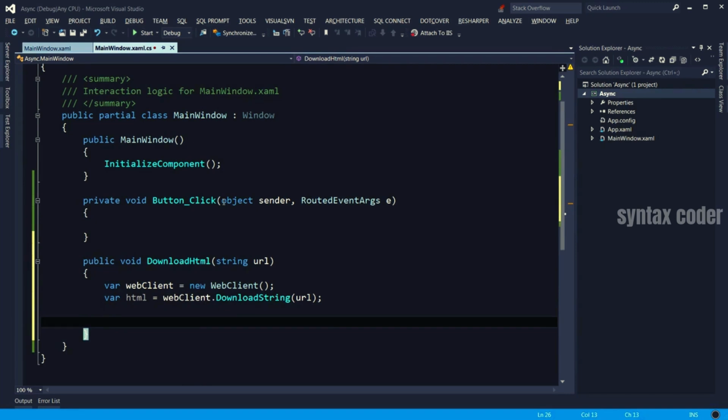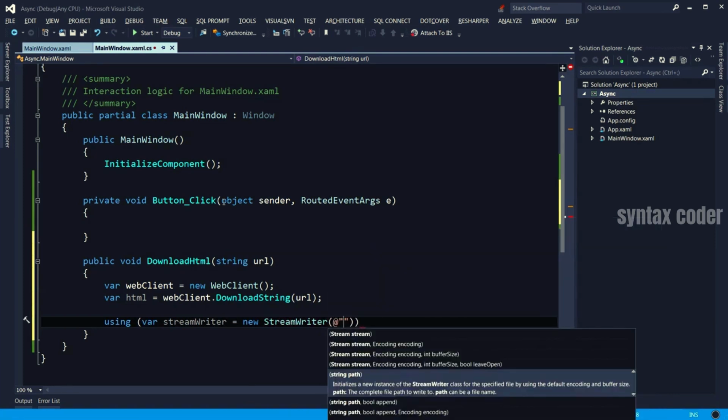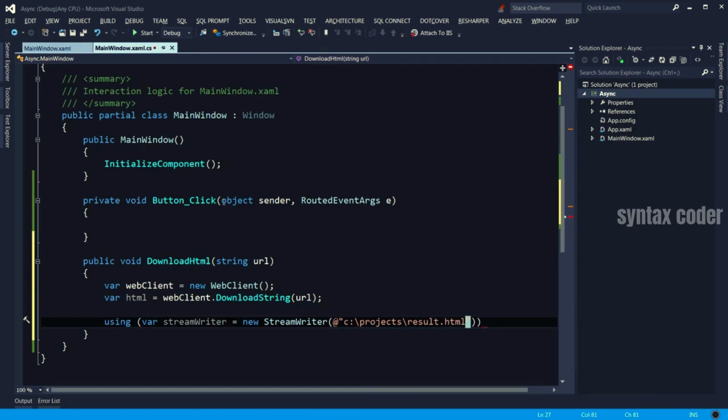Now we need to write that HTML to a file on the disk. So let's use a StreamWriter for writing that HTML to disk. And I'm going to store it in a file here called result.html in my projects folder. It doesn't really matter.